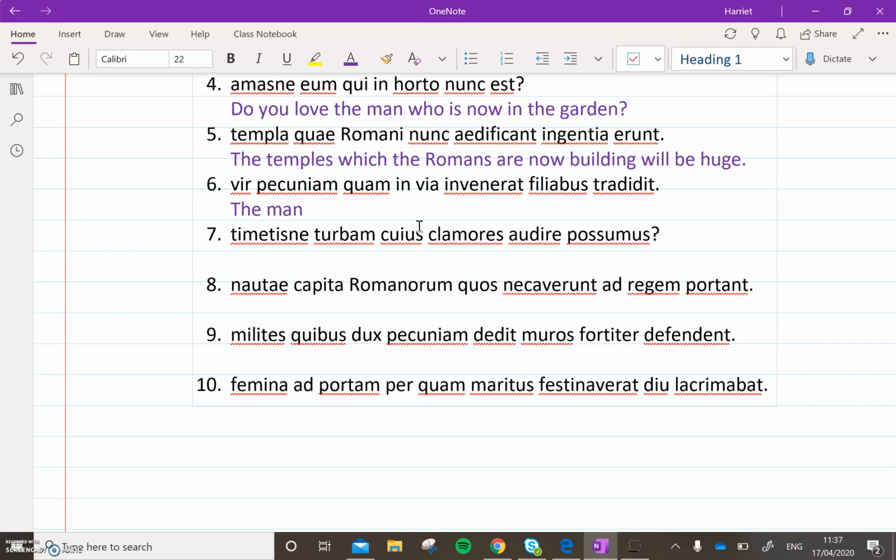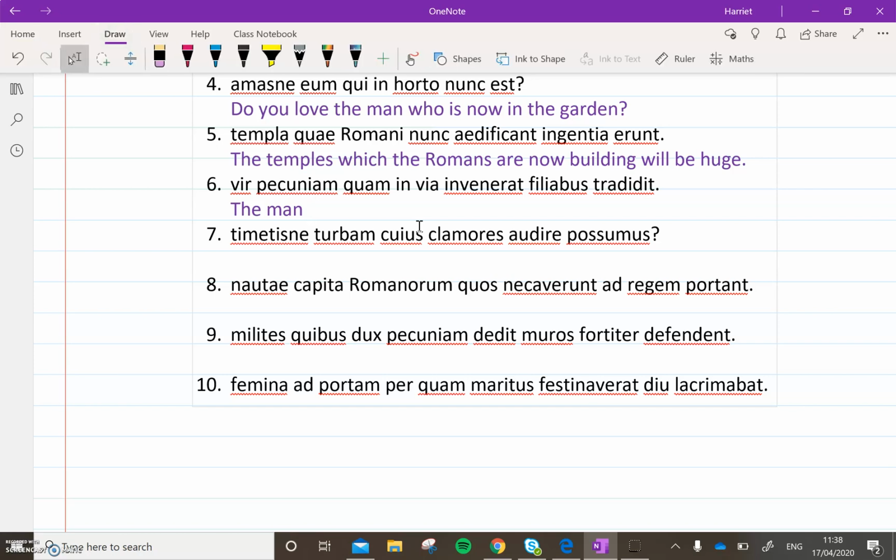Now you've got pecuniam here, which is accusative, money. So we can't say "the man money which", that doesn't make sense. So let's see if there's another verb that we can use. Now, we've mentioned before how the relative clause is like a separate thing from everything else. So here is your relative clause, and we want to keep that all together. So we don't want to say "the man had found the money which in the street." Doesn't really make a lot of sense.